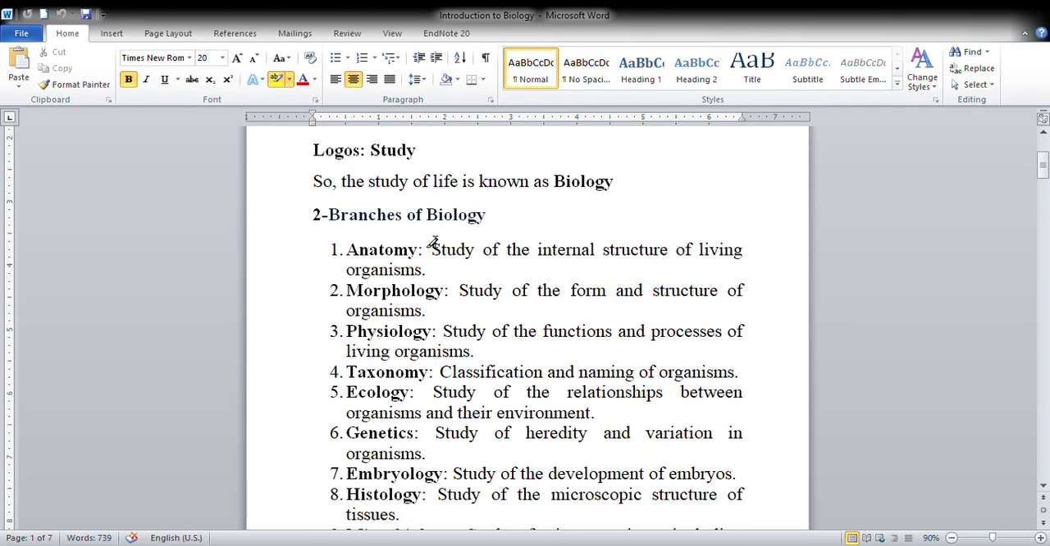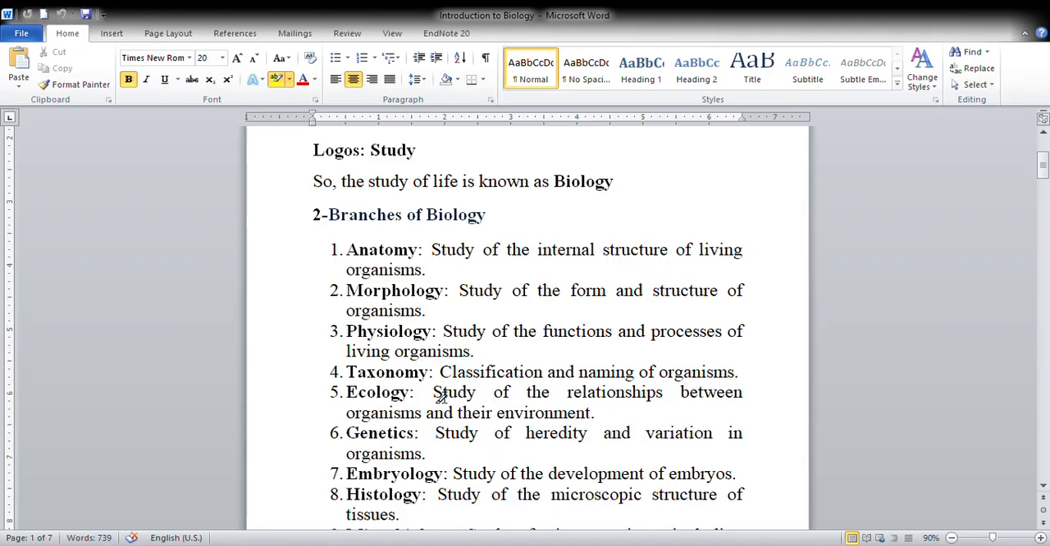So, first of all is anatomy. Anatomy can be defined as the study of internal structures of living organisms. Morphology. Morphology can be defined as the study of form and structure of organisms. Physiology. From the name, it is clear that the study of function and processes of living organisms is known as physiology. Taxonomy. Taxonomy is the classification and naming of organisms.